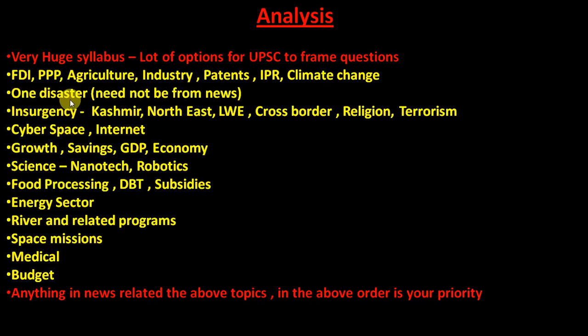One disaster question every year will come, but need not be from the news. The insurgency: Kashmir, Northeast, LWE, that is left-wing extremism, cross-border religion, terrorism. Repeated questions have come. Cyberspace, internet. Then growth, savings, and all I showed you, inclusive growth, jobless growth, and all those things. Then science: nanotech, robotics have come. Biotech has to come. Then food processing, DBT, subsidies again. Energy sector I showed you, from coal to solar, everything, questions have come. Rivers I showed you, Ganga river and all.